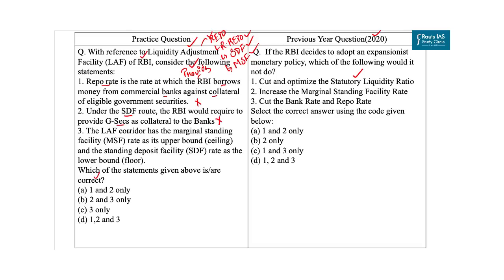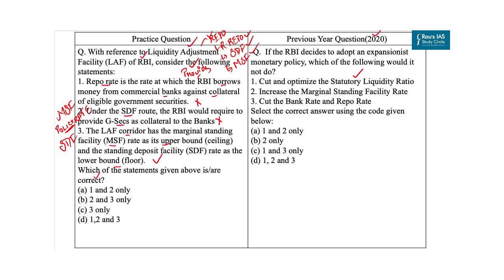Now let's come to the last statement. LAF corridor has the marginal standing facility, that is MSF rate, as its upper bound and the standing deposit facility rate as its lower bound. Now this statement is correct as LAF corridor has the marginal standing facility rate as its upper bound ceiling and the standing deposit facility rate as its lower bound ceiling, with the policy rate in the middle of the corridor.